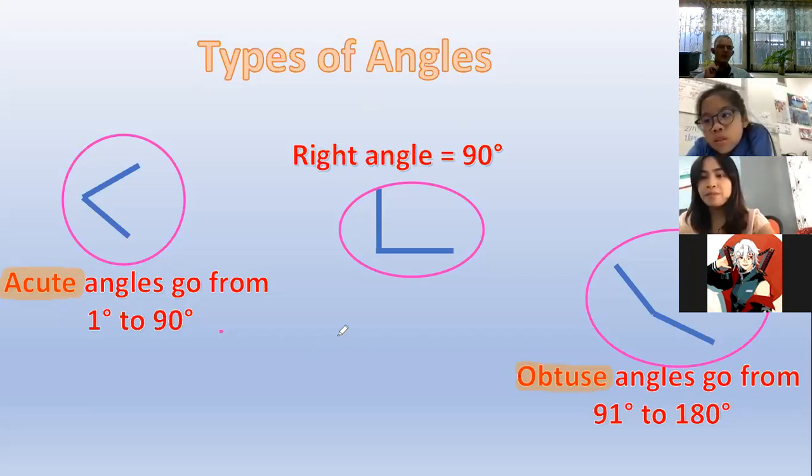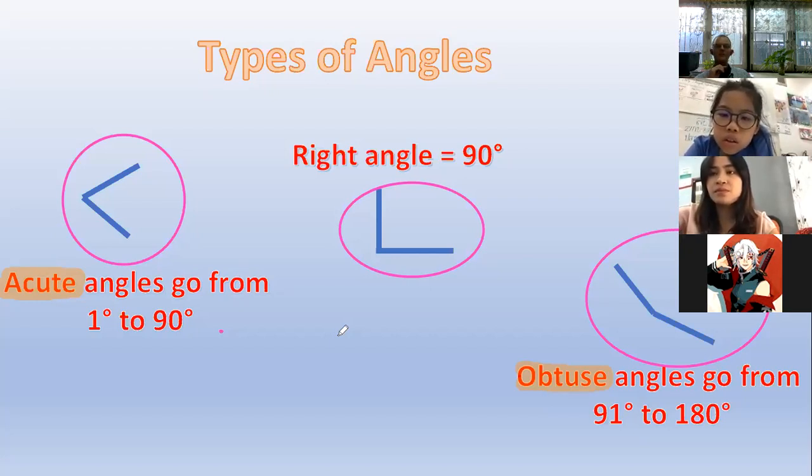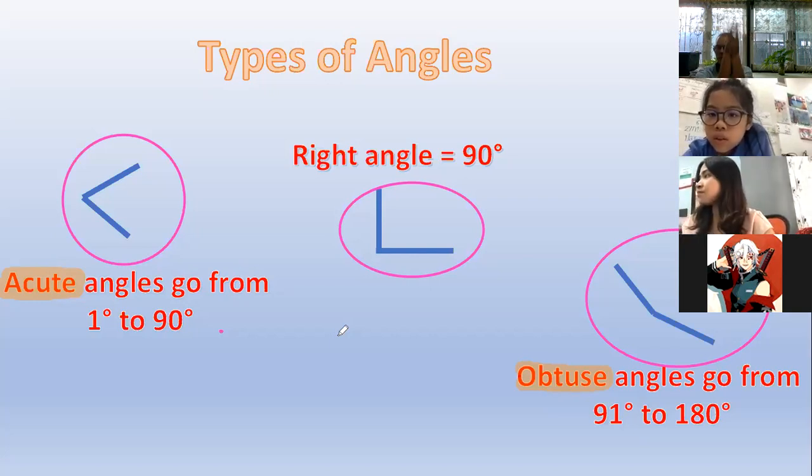A very simple difference. The one is bigger than the other one. One is big, one is small. Obtuse is the big one that wants to grab and eat you. While acute is the small one. Okay. Obtuse, big, acute, small.